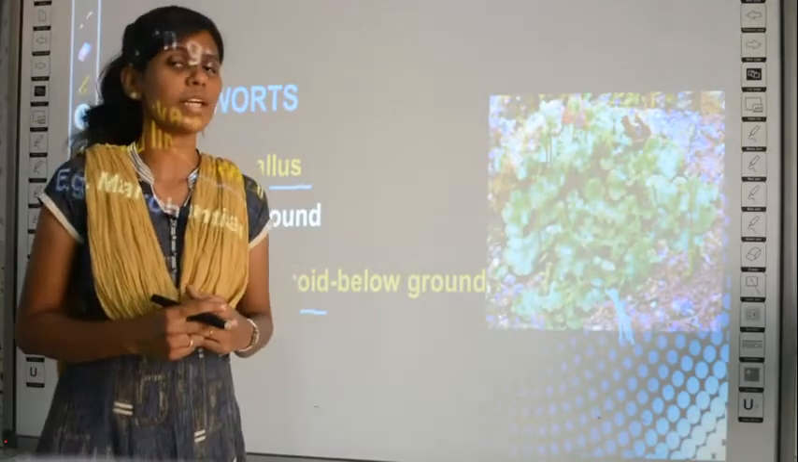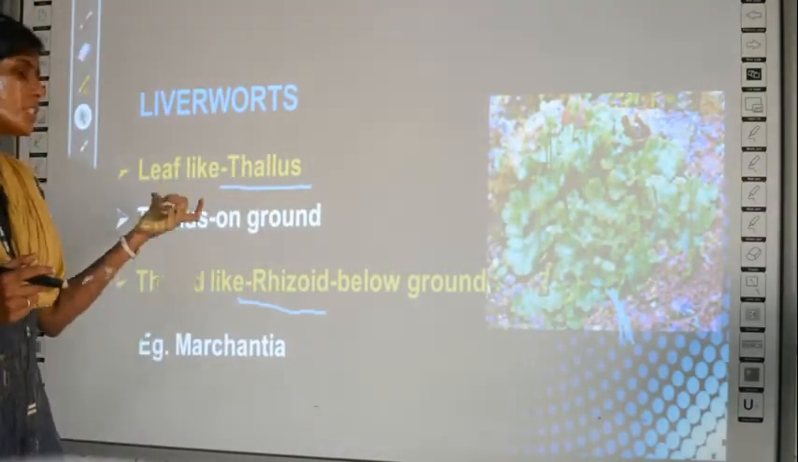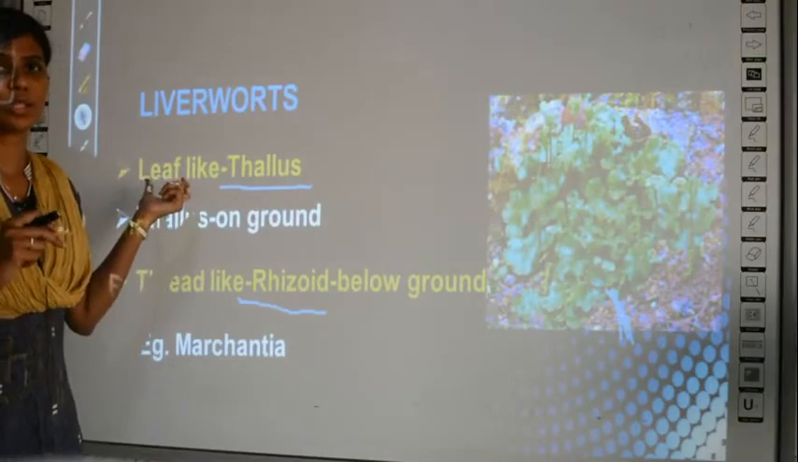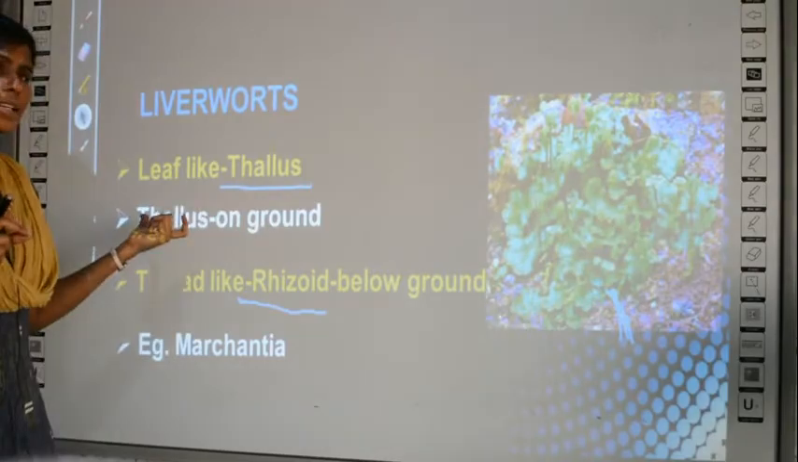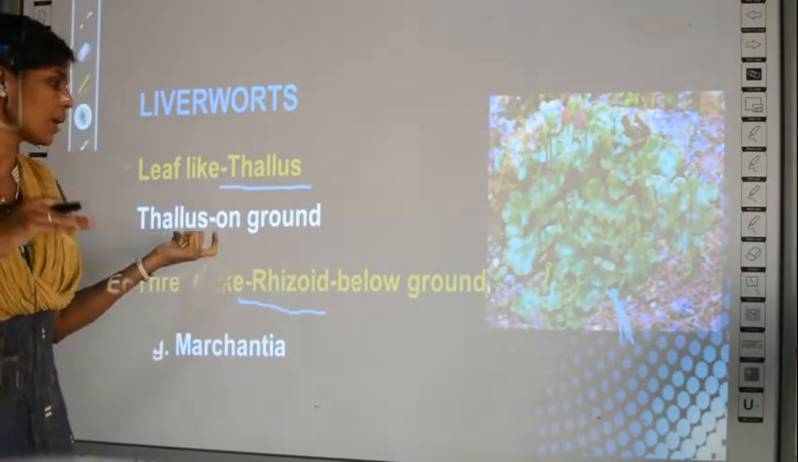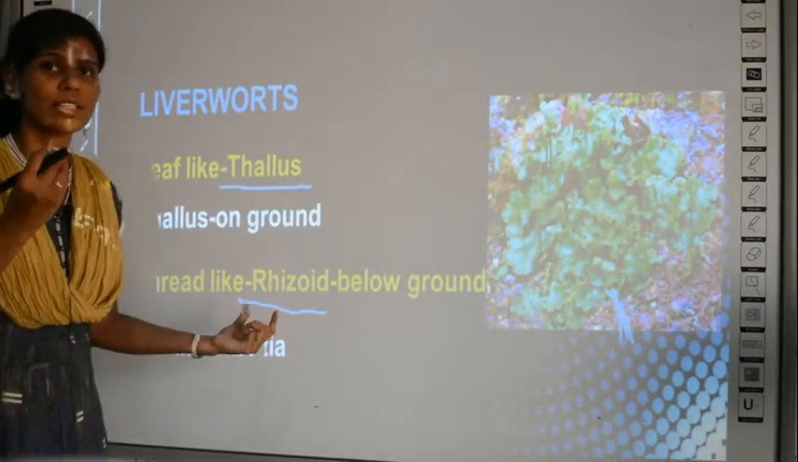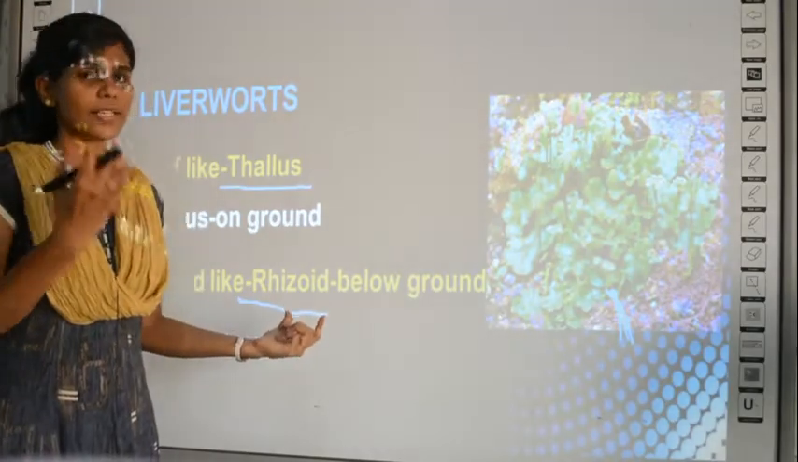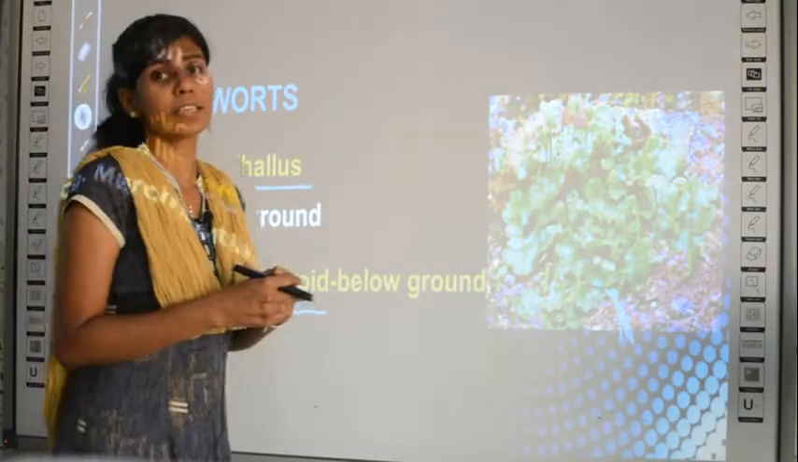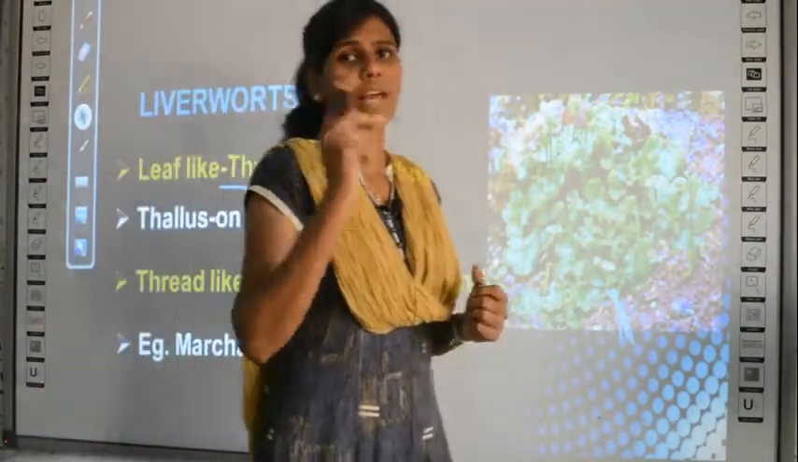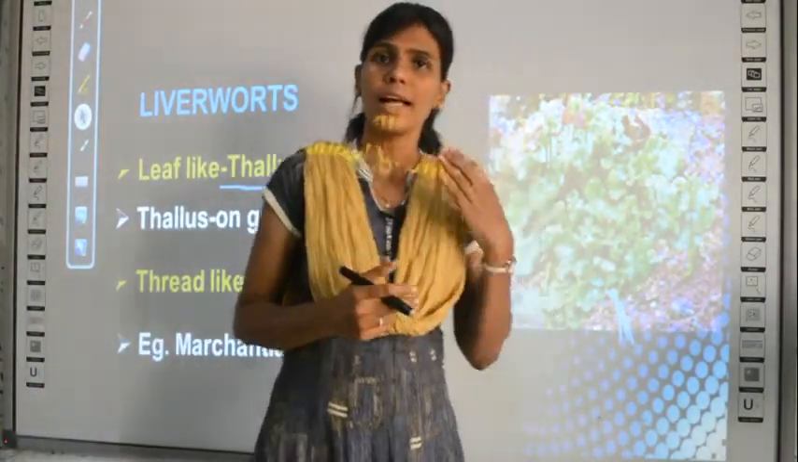So what have we studied about liverworts? Liverworts have a leaf-like structure, and that leaf-like structure is called by the word thallus, and the thallus is always on the surface of the ground, and below the ground you have root-like structures which are called rhizoids. An example for liverworts is Marchantia. So that is all about liverworts.